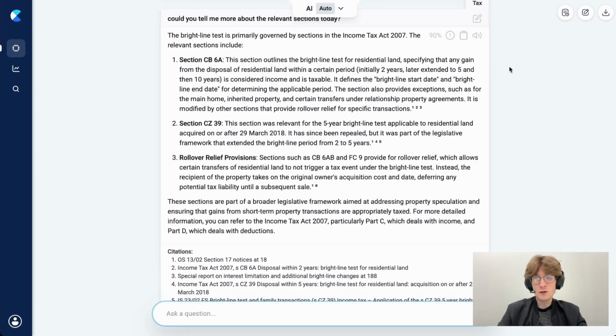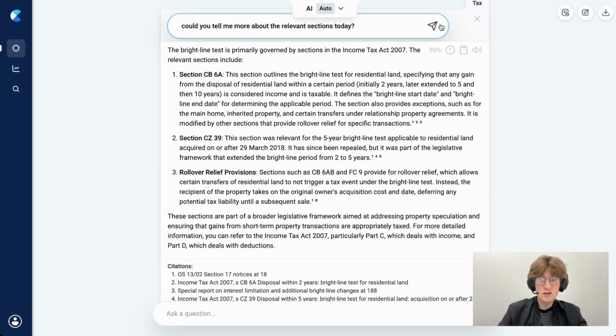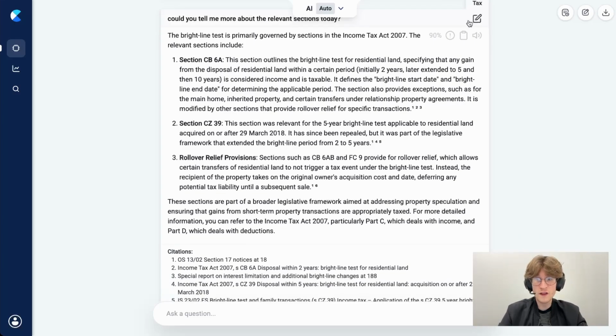Okay, I'll now show a few other little features. You can click this button to download any chat to a PDF for later. You can also click this button to change any question that you've asked without rephrasing the whole thing. And we also have this report button here.